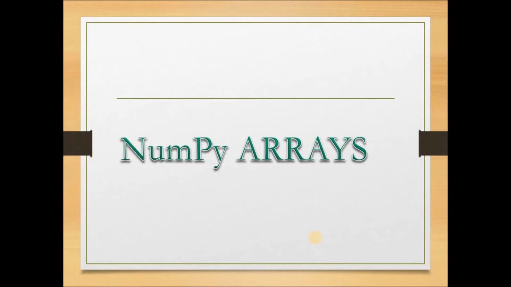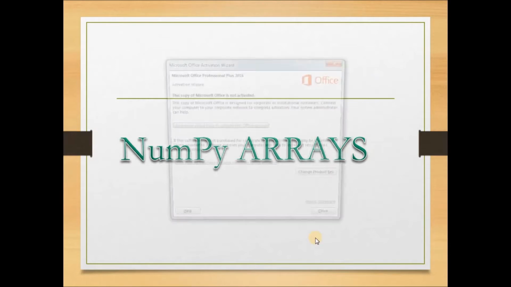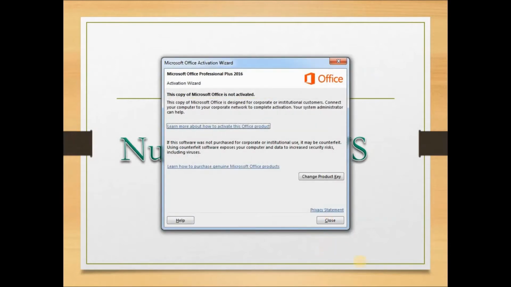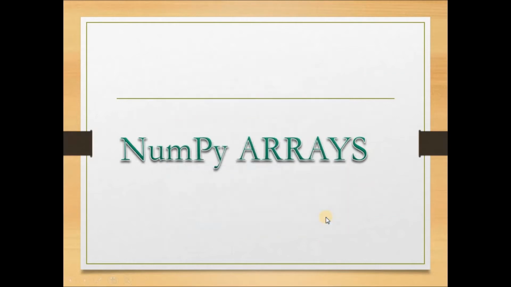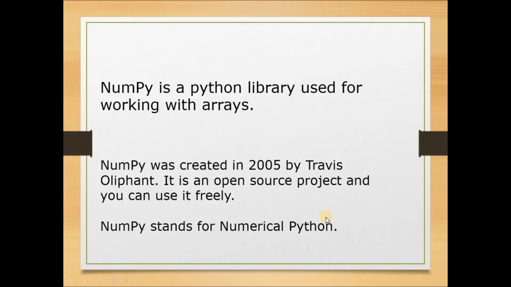NumPy arrays. NumPy is the Python library used for working with arrays. NumPy was created in 2005 by Travis Oliphant.